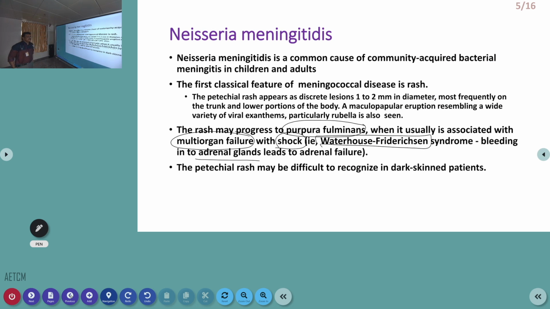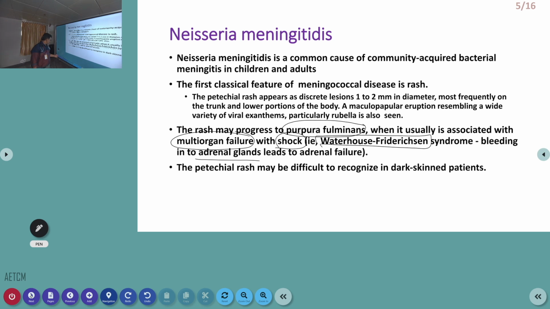So, these are the common findings in Neisseria meningitidis or meningococcal infection. This is a highly contagious infection, and we have to be very careful when treating this type of patient. We have to use personal protective equipment. Otherwise, we can also develop these problems when we are treating these diseases. We can also take prophylaxis against Neisseria meningitidis when treating these patients.